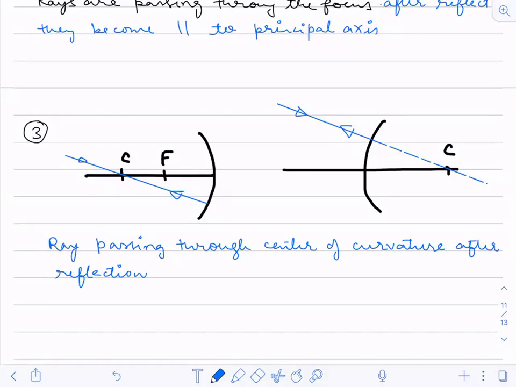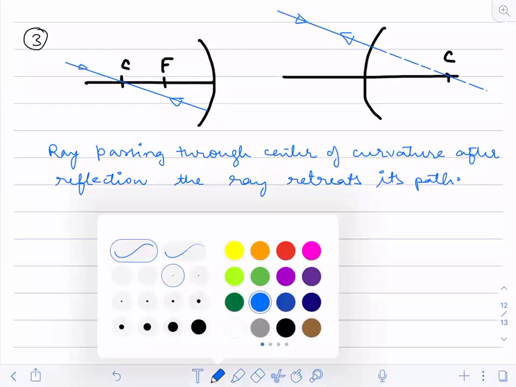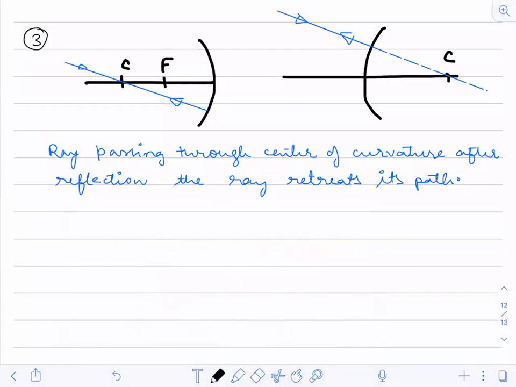The ray retraces its path. Okay, so this is the third case. Now the fourth one, and the last one.